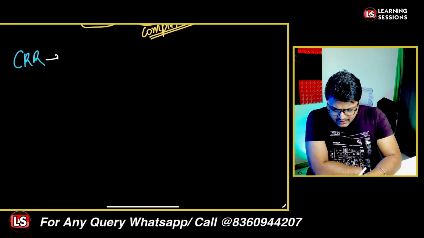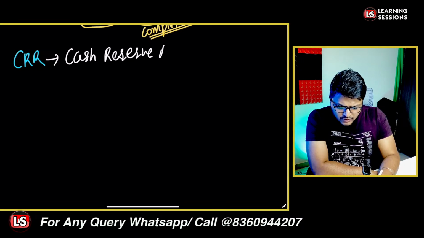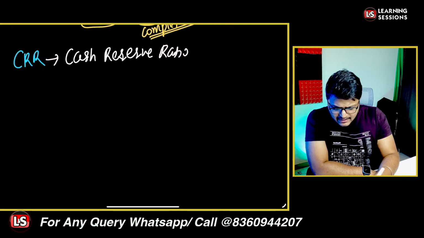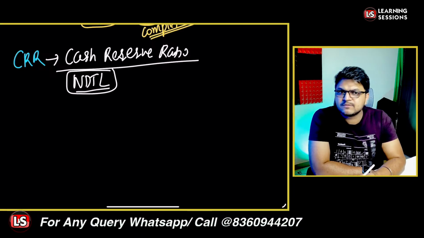Now, CRR is the cash reserve ratio. Whatsoever the NDTL is with the bank, NDTL is net demand and time liabilities, right?